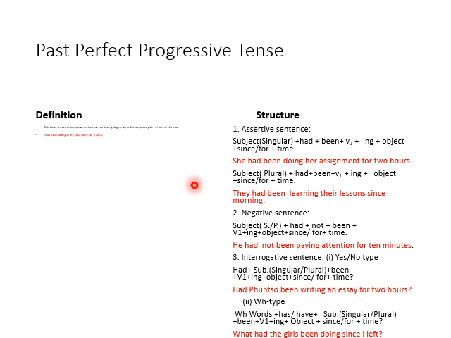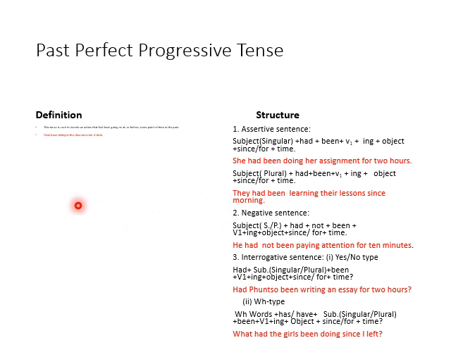Definitions and structures are almost the same. We have to change only something: in structures, only the helping verbs, and in definitions, only the time period. In present tense, everything was happening in present tense. In past tense, everything is happening in past tense. It's clear. So the definition is simple also. You can understand it easily.